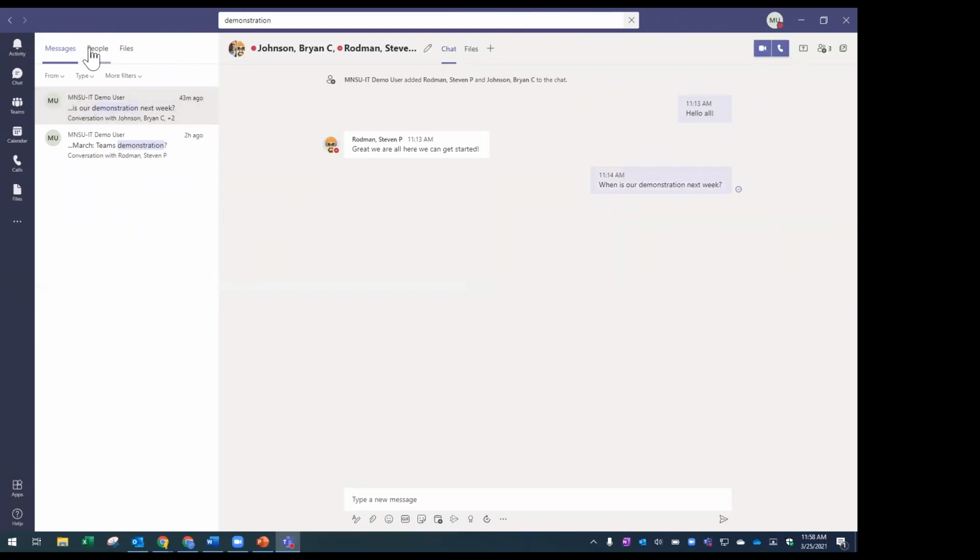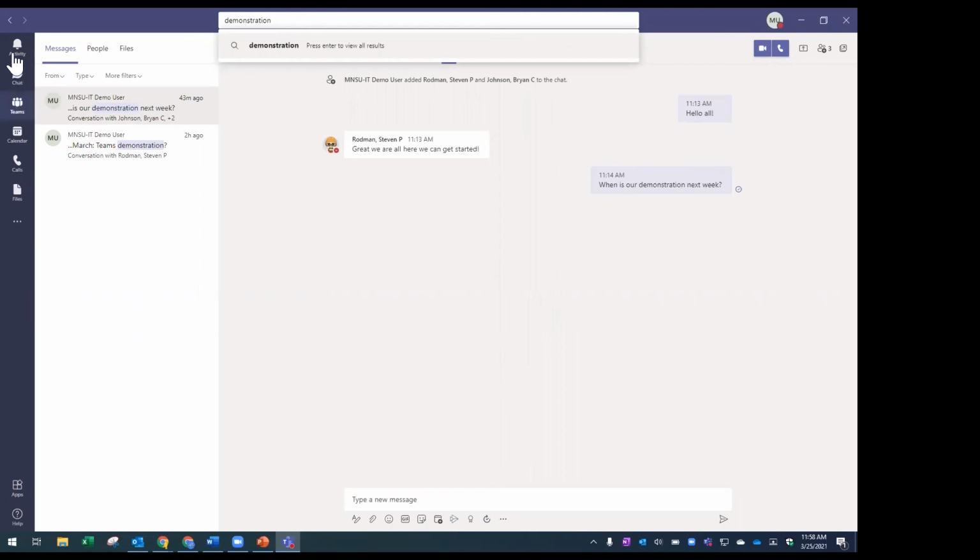If I was searching for people, I would click on the people tab, or with files I could. So I don't currently have any files with the word demonstration either as part of the name or in the file. But if I did, it would search within all my teams and find where that is. So maybe you're on a team that's working on a project and you have, you know, I showed you before my list of all the teams that I'm part of. You can imagine all the files that I have, but just knowing how to quickly search within all those teams to find what I'm looking for is super helpful. So using that is great.